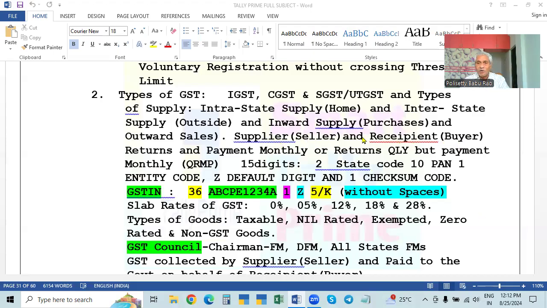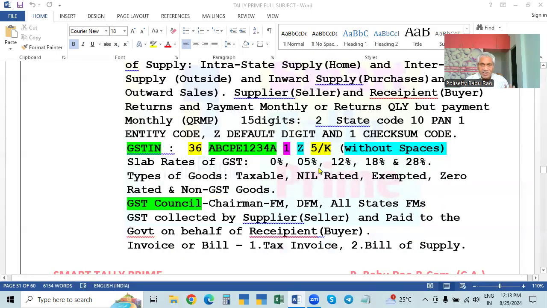So the supplier will sell the goods, the buyer will receive the goods. The seller, the supplier, will collect the tax in the bill for the goods or services. The recipient who is buying the goods will pay the tax if the goods are taxable. If the goods are not taxable, you simply supply the goods, you receive the goods, and there will be no tax. Okay, so this is about this.